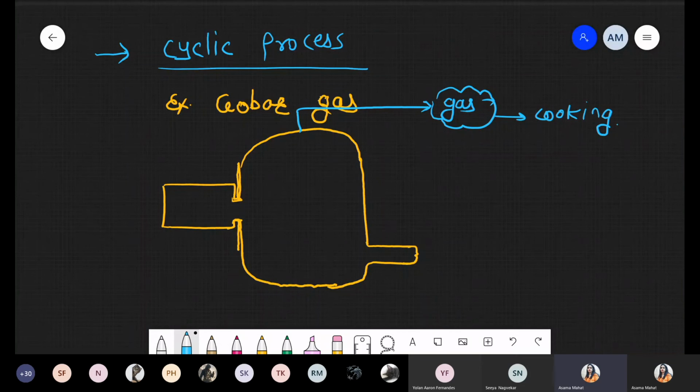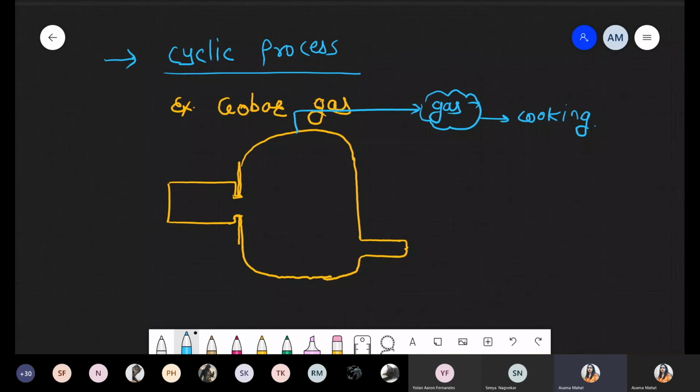If you see in villages, such gobar gas plants are now very rare actually, but gobar gas is present. Now what happened? These are number 1, 2 and 3. So there are 3 compartments. Inside one compartment, we have to add dung, cow dung or buffalo dung, whatever. And inside this dung, you have to mix the water. Plus there is a mixing of water.